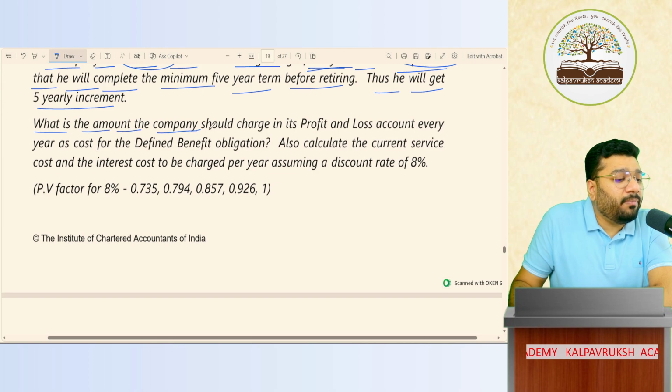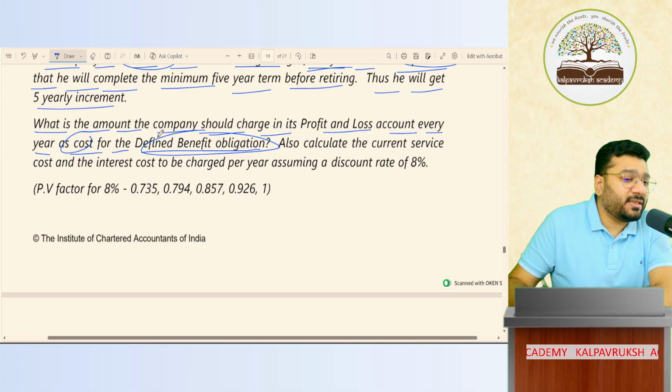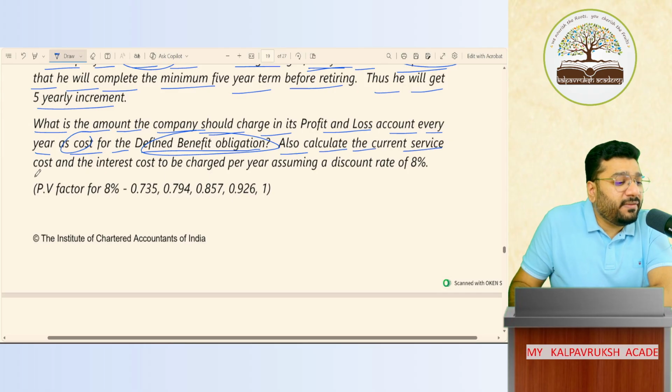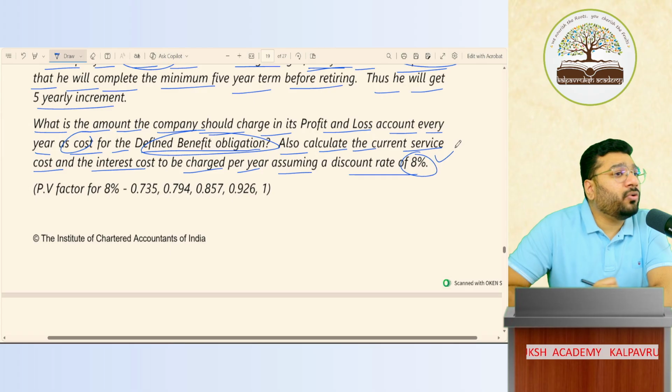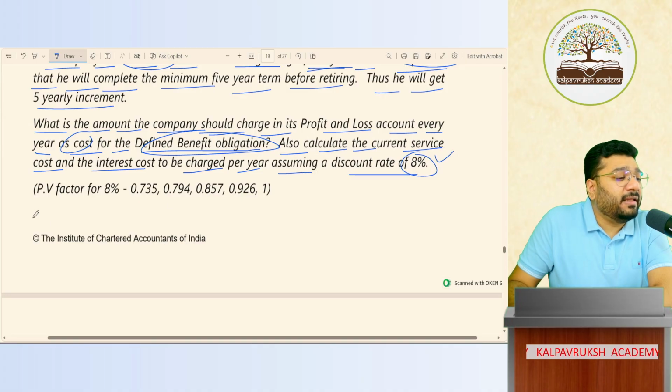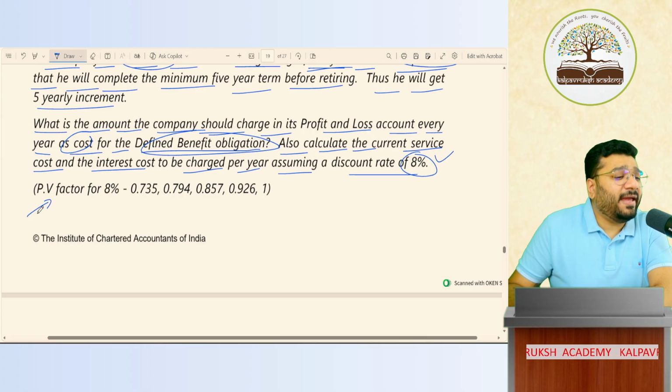What is the amount the company should charge in the P&L account every year as the cost of the defined benefit obligation? Two costs: one is current service cost, the second is interest cost. Also calculate the current service cost and interest cost to be charged per year, assuming the discount rate is 8%. Now, do you know how to calculate the discount factor? 1 divided by 1.08. Don't do it. When they have given the PV factor, you don't apply your brain. Ask why they are giving it.